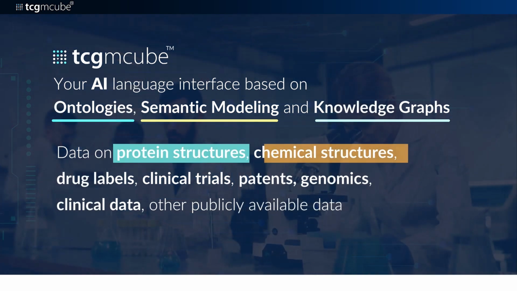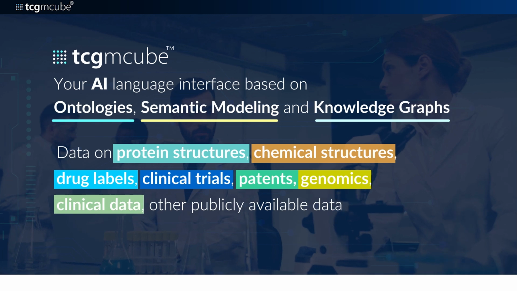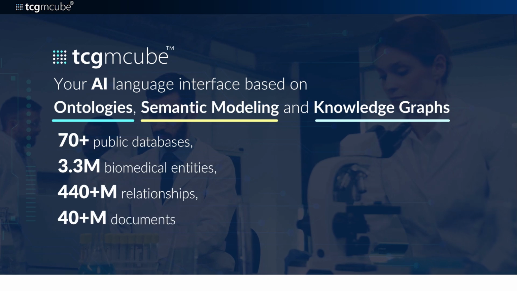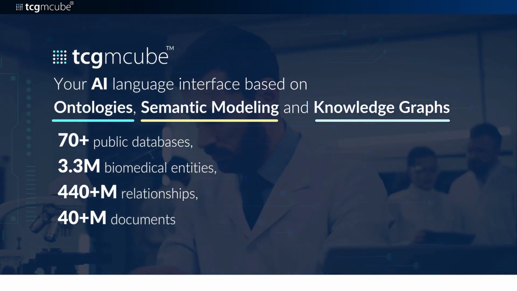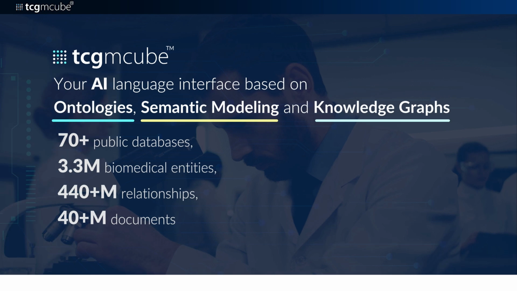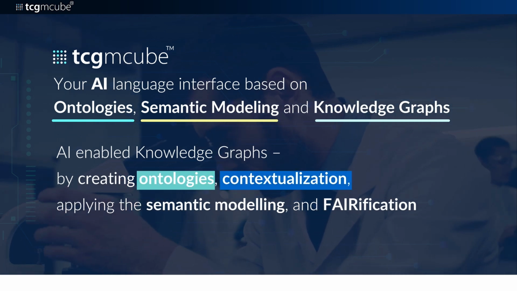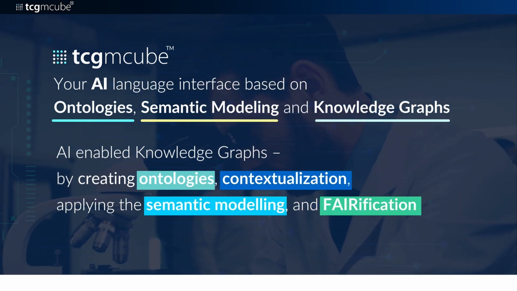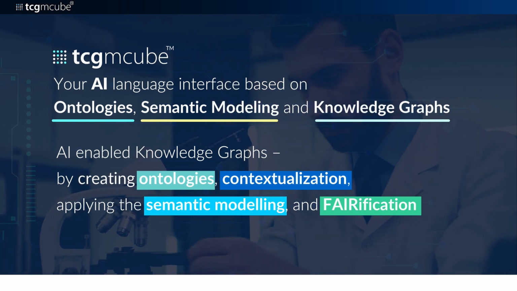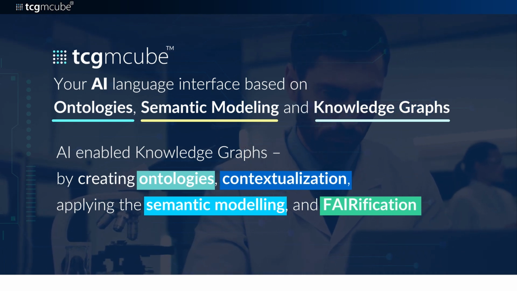Data on protein structures, chemical structures, drug labels, clinical trials, patents, genomics, clinical data, other publicly available data. Over 3.3 million biomedical entities, 440 million relations, and 40 million documents have been mined and curated. Not only that, but global knowledge graphs have also been created using AI by creating the ontologies, contextualization, applying the semantic modeling, and FAIRification. And that's why when tcgmcube's local LLM was used, it applied the knowledge graph and the semantic search and returned all the necessary information as the query result versus the public standard LLM.